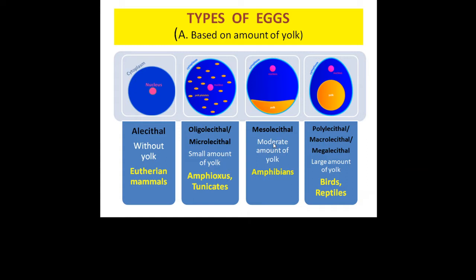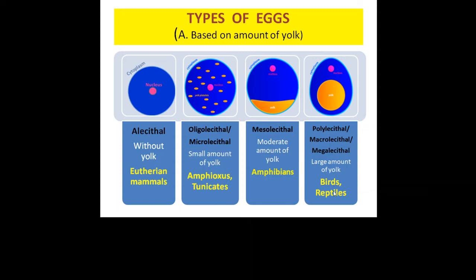Third category is mesolecithal. Meso means moderate. So eggs with moderate amount of yolk are called mesolecithal eggs. Such eggs are found in amphibians. Fourth category is polylecithal. Poly means large amount. So eggs with large amount of yolk are called polylecithal. They are also called macrolecithal or megalecithal eggs. These eggs are found in birds and reptiles.